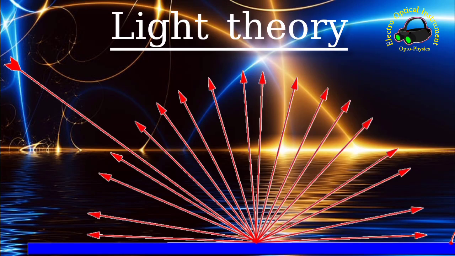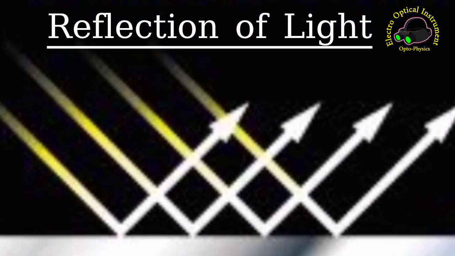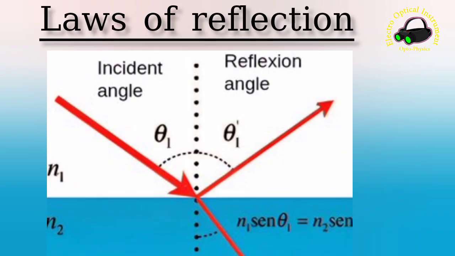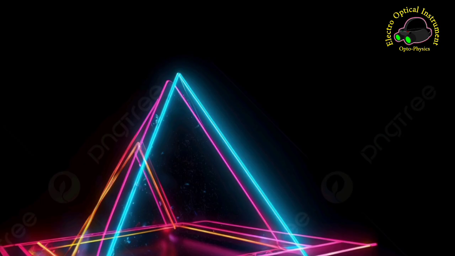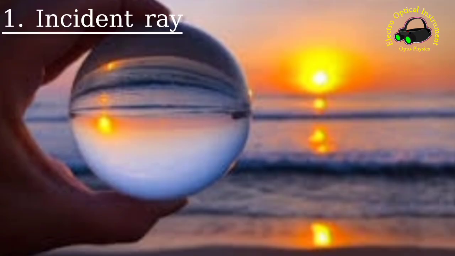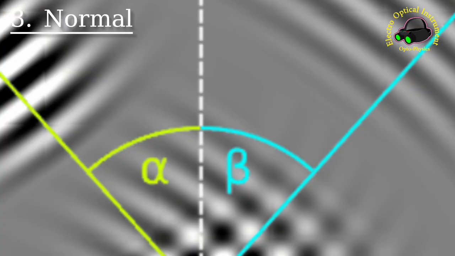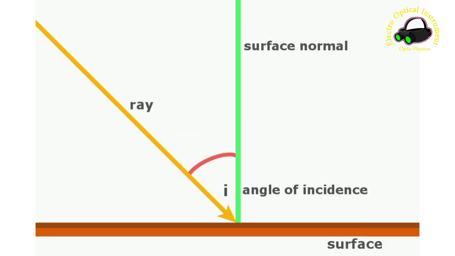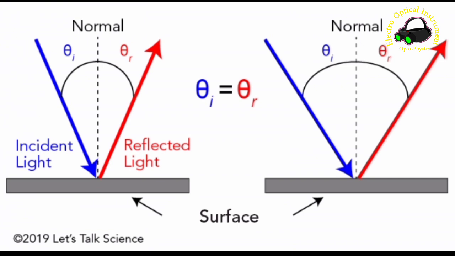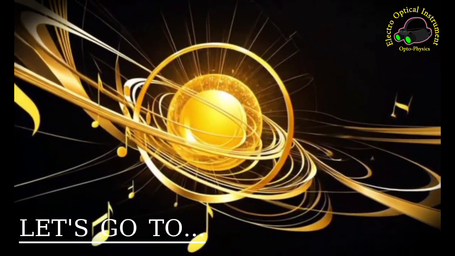Hello friends, today we discuss reflection of light and laws of reflection. Short notes define an incidence ray, reflected ray and normal, angle of incidence and angle of reflection. So let's go to the topic.